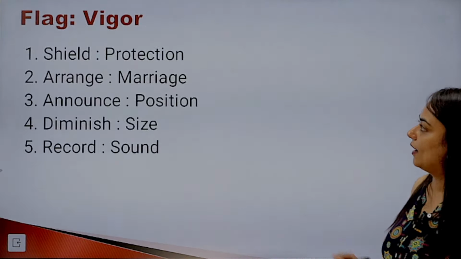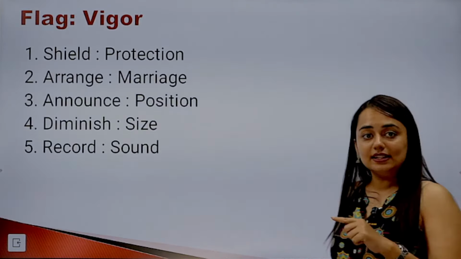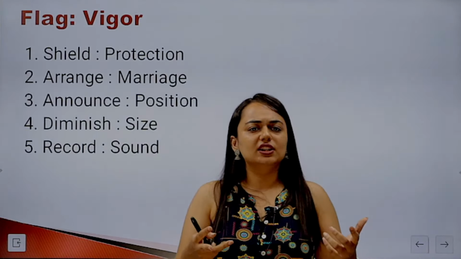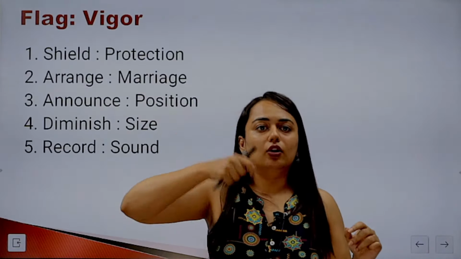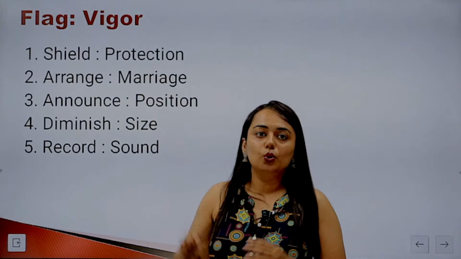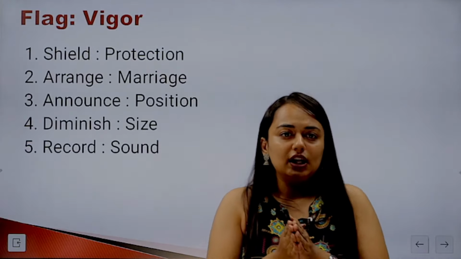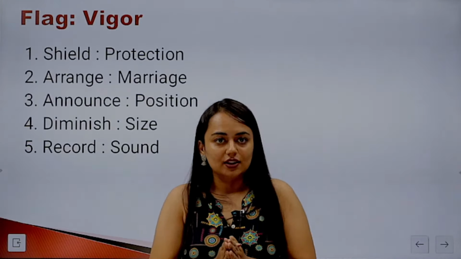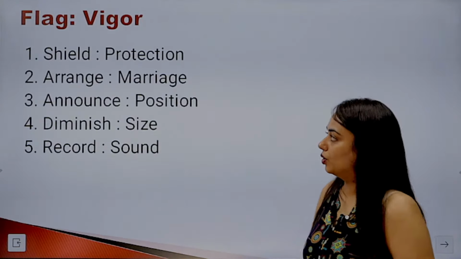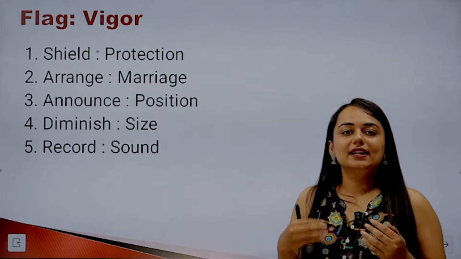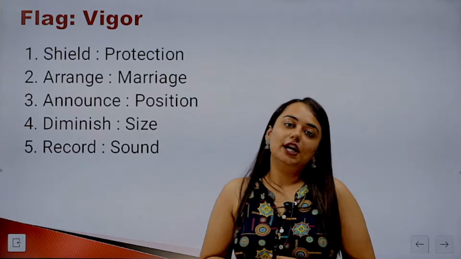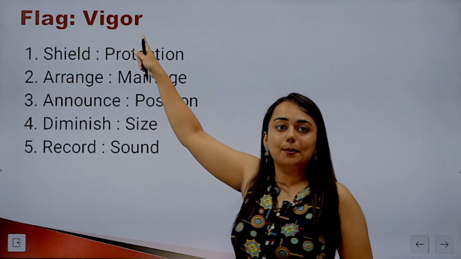So like this, you'll have to find out the secondary meaning. Now, another example of secondary meaning, flag and vigor. On the surface, flag seems to be that cloth which is hung on a pole, right? But here, when you see the second word vigor, a doubt is created whether this is that flag, so which flag will it be? Yes. In a secondary use, when we say flag, it means lack in vigor. So the relationship will be A lacks B.